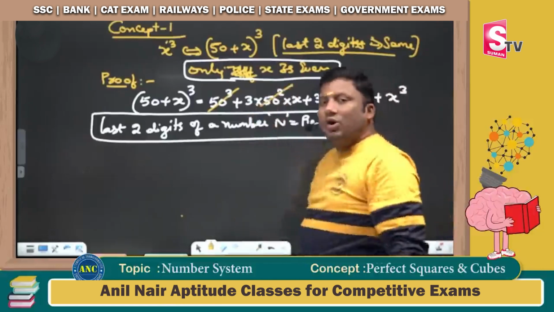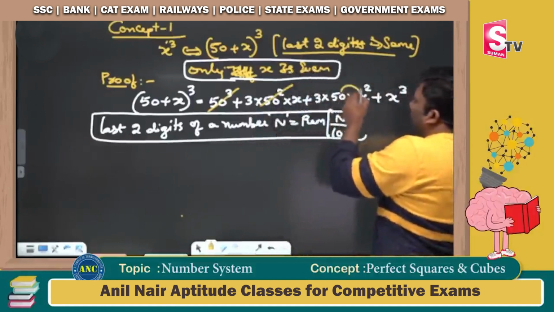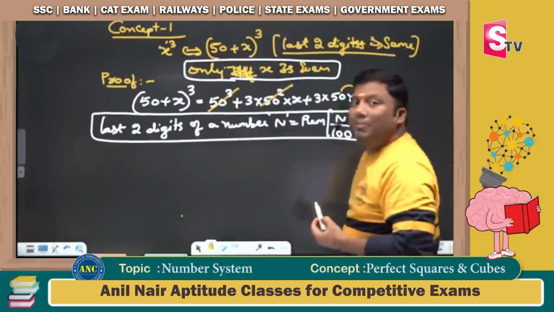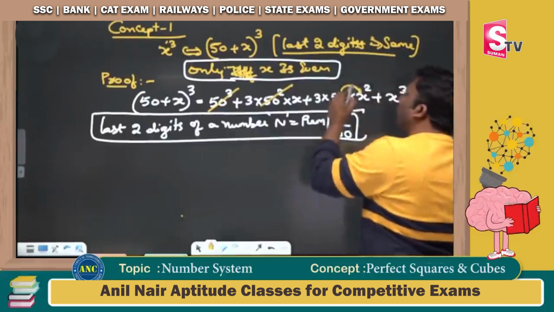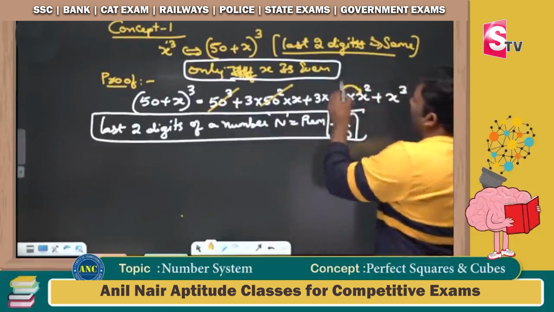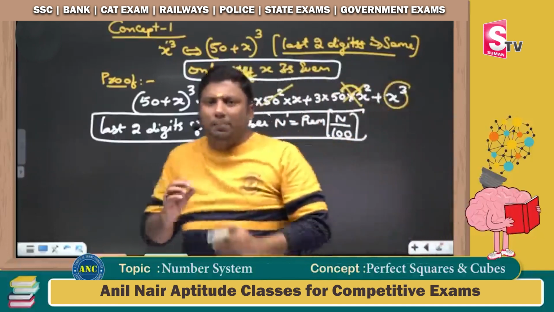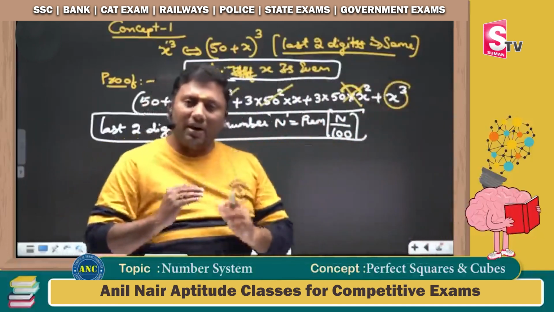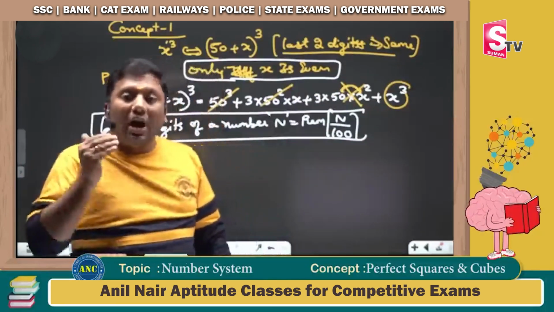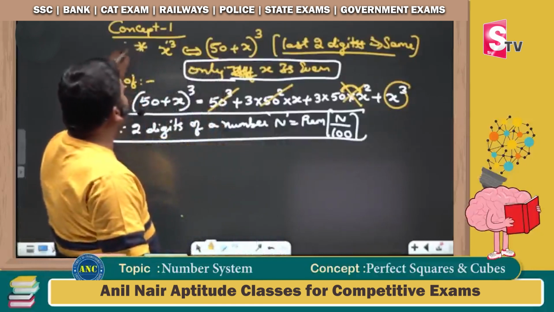50 square is 2500, that is also divisible by 100. 50 into x, where x is even: an even number squared is divisible by 4, and 4 into 50 is 200, which is divisible by 100. So what is left here? x cube. Extremely important point. You take a number, cube it, add 50: 50 plus x whole cube and x cube, the last two digits will be the same, only if x is even.